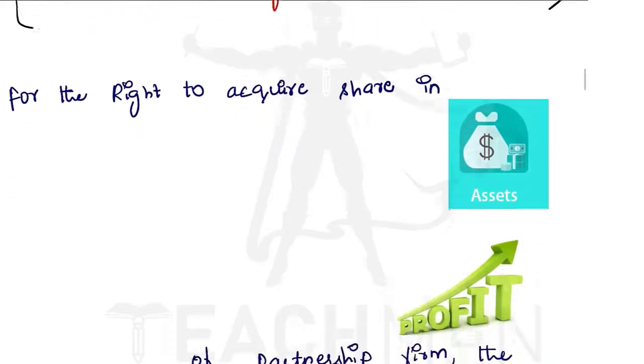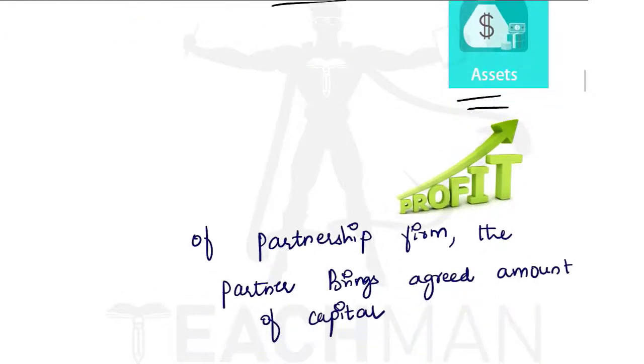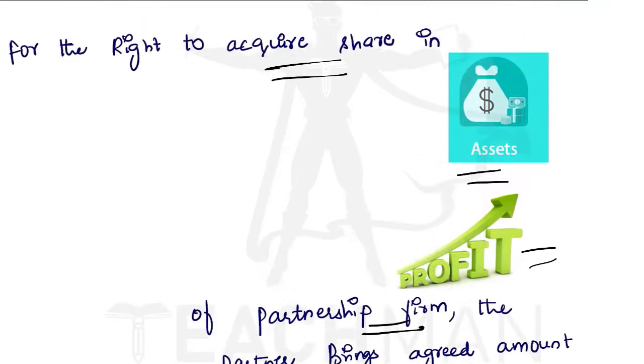For the right to acquire a share in the assets and the profits of a partnership firm, the partner brings an agreed amount of capital. If a partner is admitted for additional capital, then he will bring a certain amount of capital. When he brings the capital, he gets a share in the assets as well as the profits of the company.